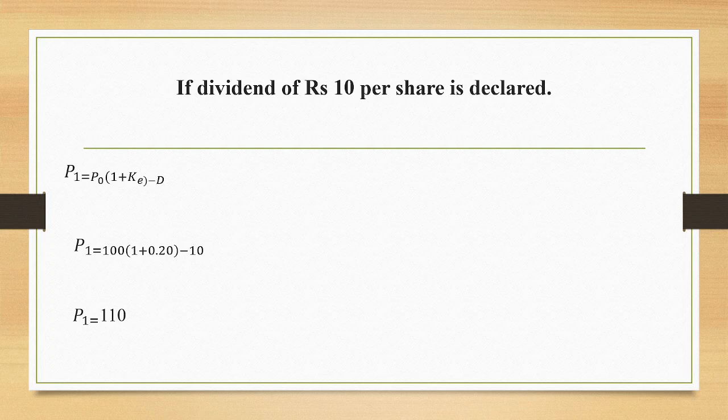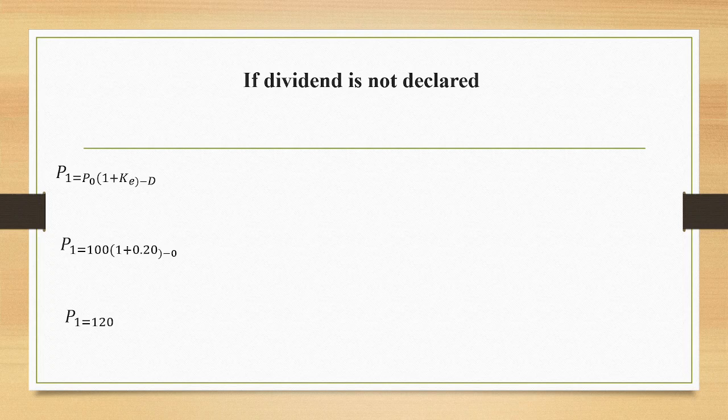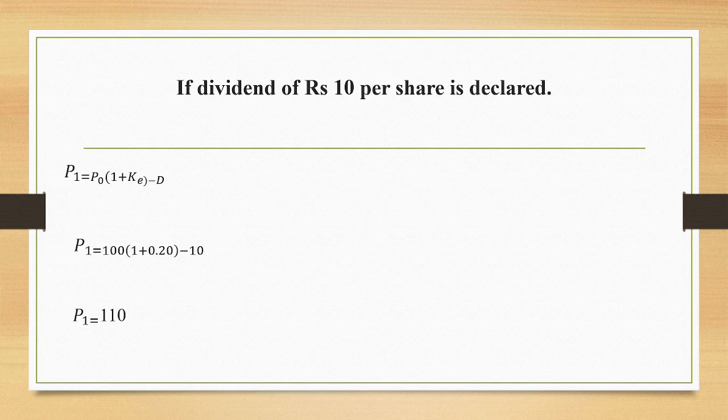So the total shareholders' wealth is 120. In the first case it is 120, and in the second case it is 110 plus a dividend of 10 rupees, which means it is 120. So in both cases, the dividend policy does not affect the value of the firm. This way the theory is proved. If you have any doubts, you can ask me. Thank you.